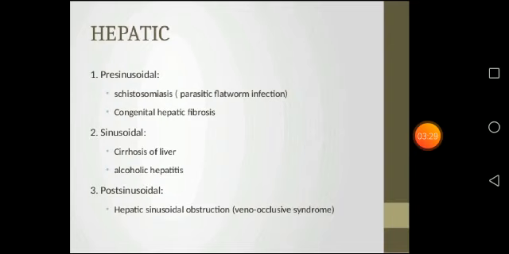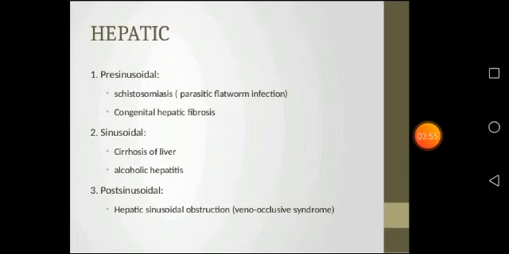So it's also known as snail fever, and it most commonly affects children. In schistosomiasis, the patient has portal hypertension and ascites. Ascites means the accumulation of fluid in the peritoneal cavity. This is one of the causes of portal hypertension. Next is congenital hepatic fibrosis. Fibrosis means the formation of fibrous tissue.